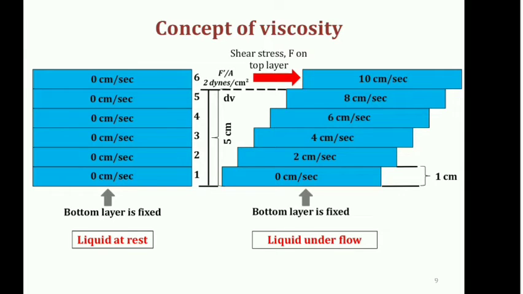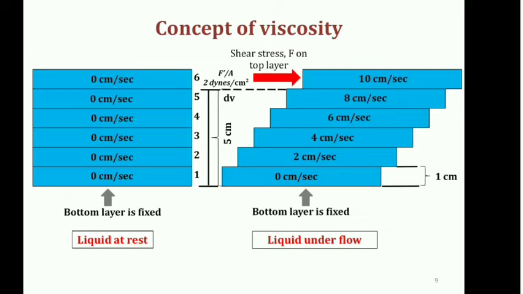Now again, how to calculate the viscosity? We consider the same concept of viscosity. With the liquid at rest, all the layers are stationary, the velocity is 0, they are not moving. Next is the liquid under flow. In that case we consider the bottom layer to be fixed. See towards the right-hand side, the bottom layer is fixed. This layer is moving with a velocity of 0 centimeter per second.